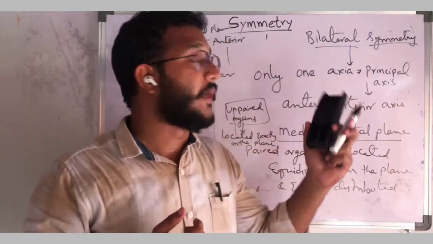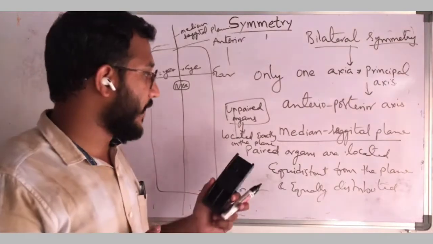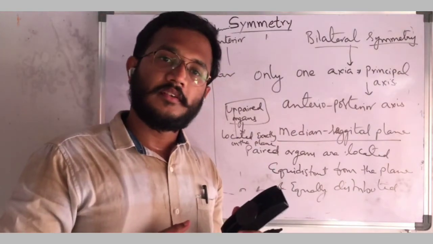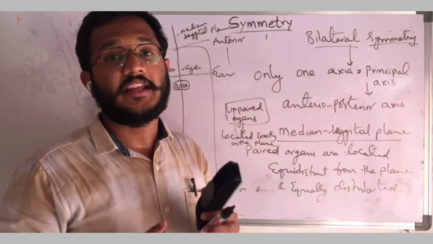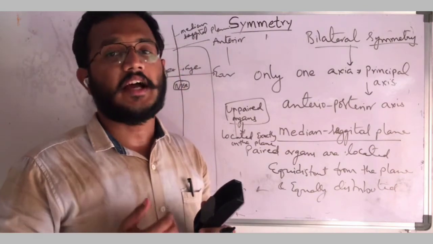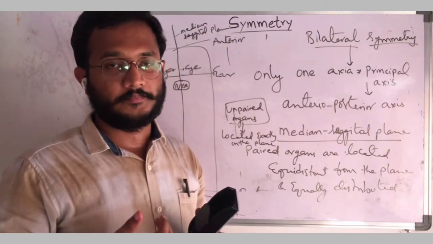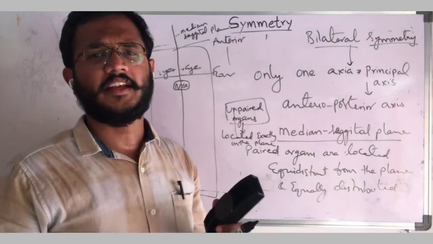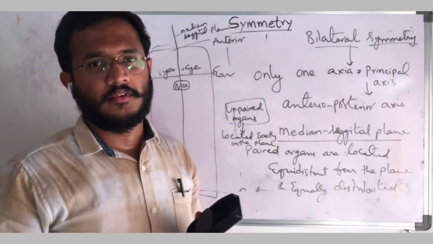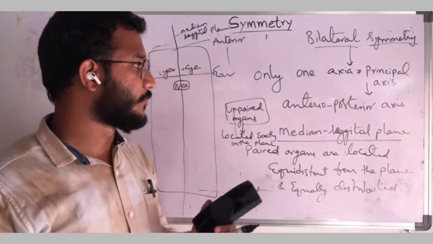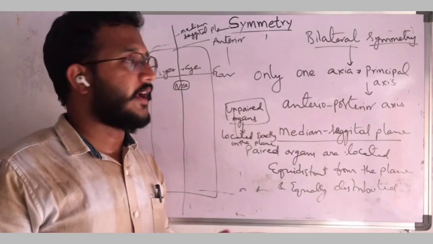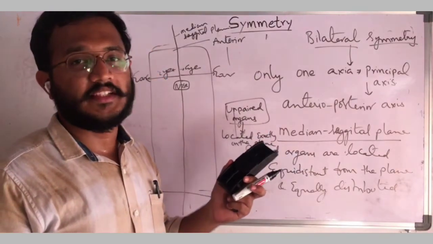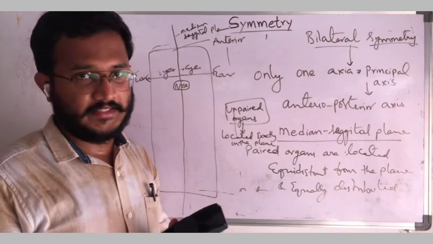This is about bilateral symmetry. The paired organs are equally distributed at equidistance from the plane, and the unpaired organs are located exactly on the plane of dissection. So that plane is known as the median sagittal plane, and the axis is known as the anterior posterior axis.